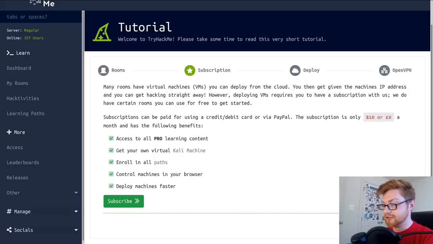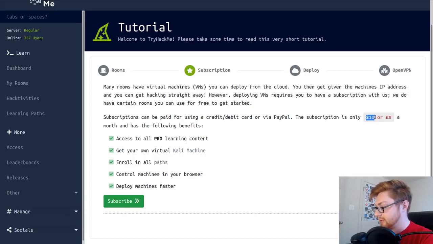One of the really cool things is you can actually deploy your own Kali Linux machine, or a virtual machine you can access in your browser, if you don't spend the time creating that environment on your own, or you just don't have the hardware, whatever the case may be. That's an awesome thing, and you actually can access it in different ways. So I'll show you that soon.